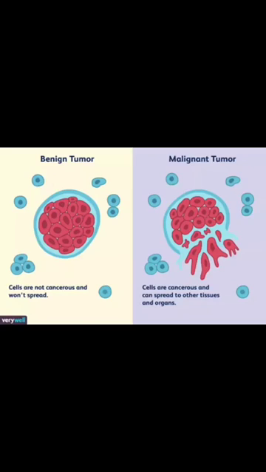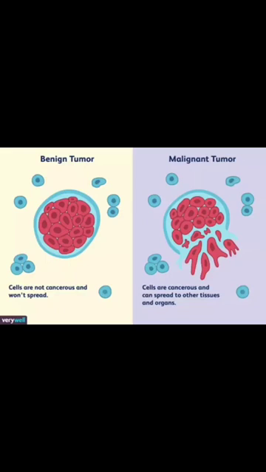Now there are two types of tumor: benign tumor and malignant tumor. Firstly, a benign tumor is non-invasive, meaning it is not really harmful or dangerous. Here the uncontrolled cell division stops after a certain point of time, and things do not get out of hand.